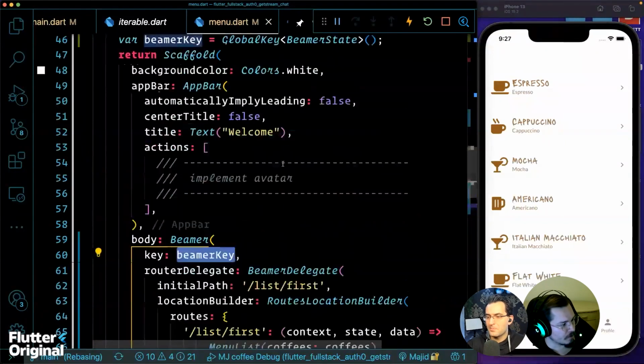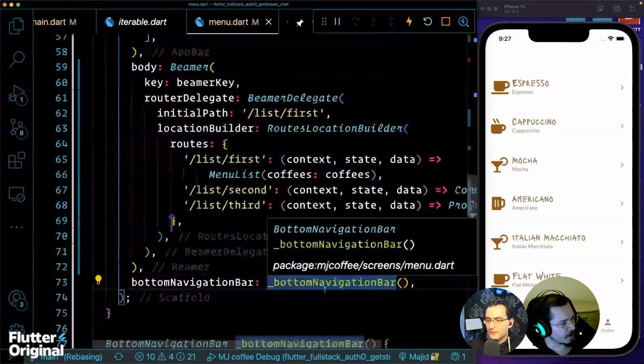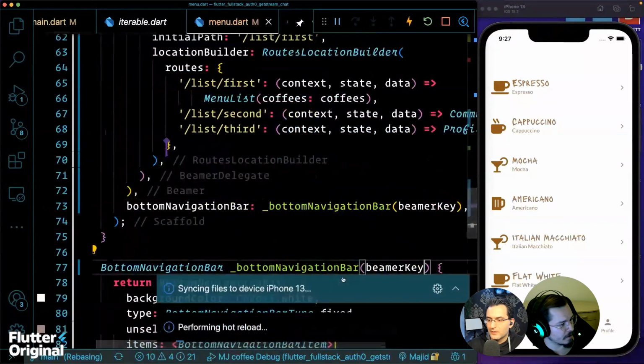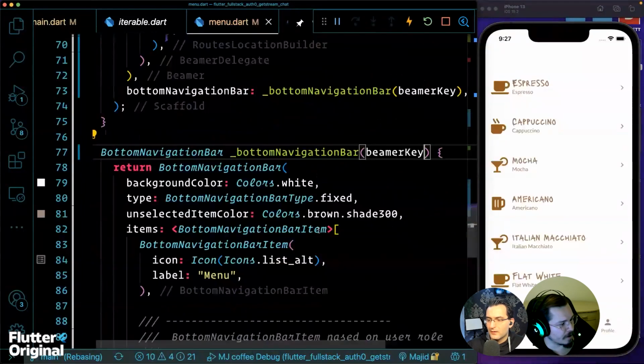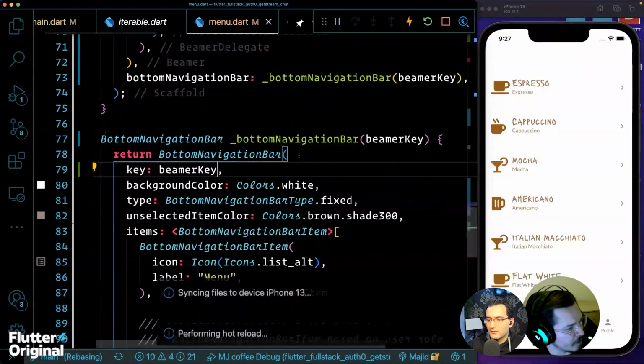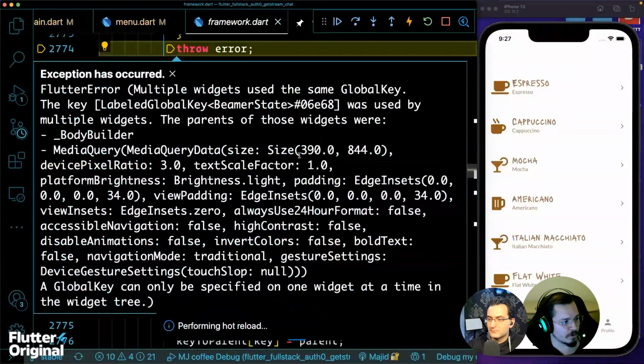Extracted here. So now we need to give that beamer key also to our bottom navigation bar. So here is beamer key. And then we're going to navigate not through beamer of context, but through the beamer key. We don't need to put the key on the bottom navigation bar itself.